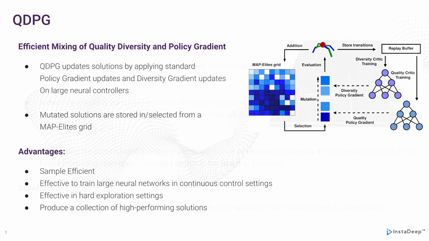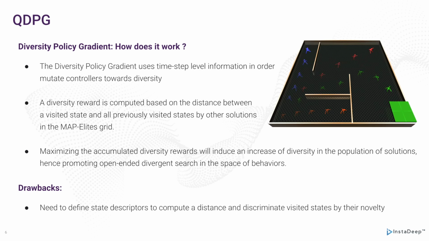To derive the diversity policy gradient, we first compute a diversity reward similar to the standard reward provided by the environment. The diversity reward is computed for each visited state, based on the distance between the considered state and all previously visited states by any solution evaluated so far. The idea is that a solution visiting novel states that have not been seen so far should be rewarded for its novelty. Maximizing the diversity rewards in the same manner as we maximize for the standard rewards through the use of diversity policy gradient updates will induce an increase of diversity in the population of solutions.